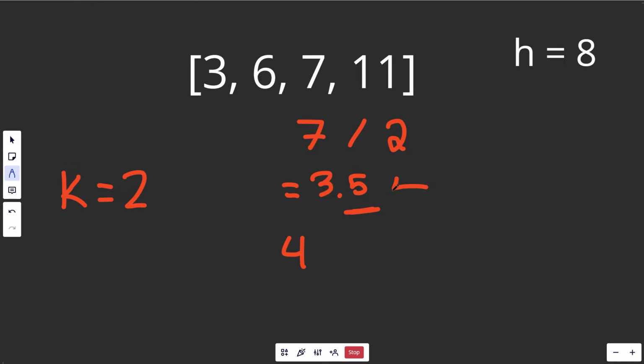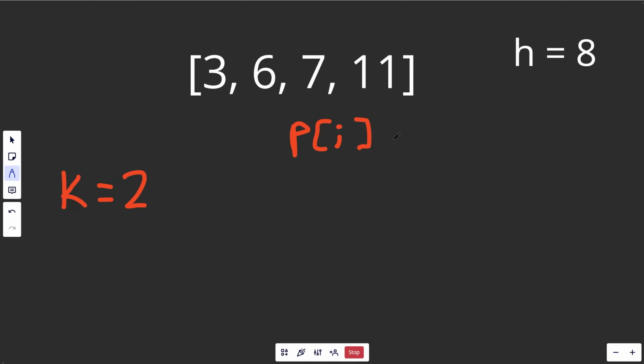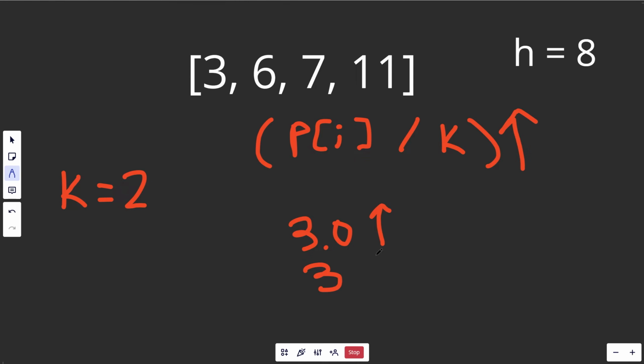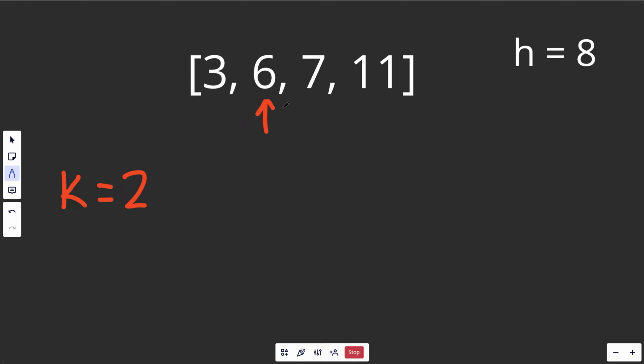So if you ever have a decimal number with the division, you just round up, and so you round up to get 4. It's going to take 4 hours to eat these 7 bananas. So in the future, you just take your piles at i, do the division of that with k, and round up. I'm just going to write it like this. So you take your division and you round up. If that value is already 3.0, rounded up it's going to stay at 3. That doesn't round up to the next number. It took exactly 3. That's how you take a certain pile and say how many hours it's going to take to finish off that pile.